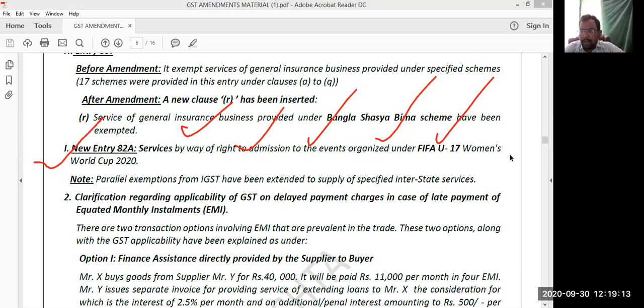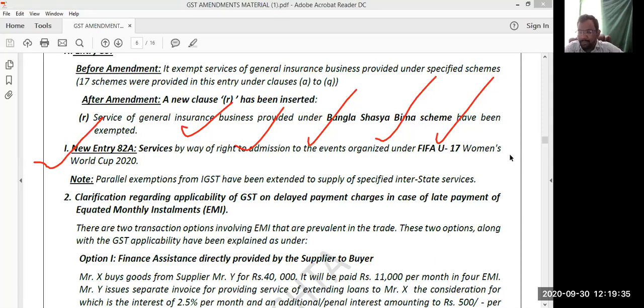So I went to Bangalore. I purchased a ticket. In order to watch sporting events, you need to purchase tickets. I purchased a ticket for rupees 5,000, and then I entered the stadium and watched the match. Now, what was the ticket I paid? 5,000 rupees, right? That admission ticket, 5,000 rupees. Now, will it be liable to GST?